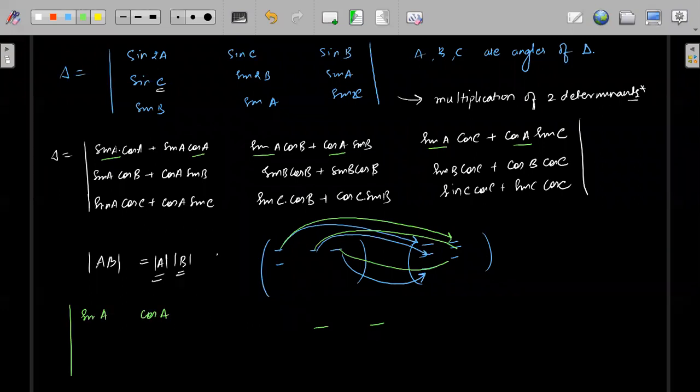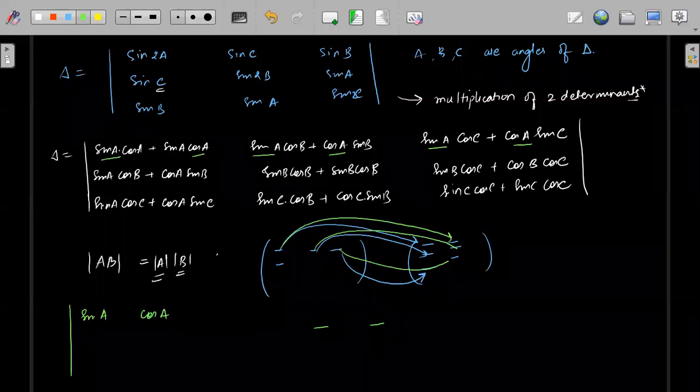And in the second, let's look at this one. Now we have cos A, cos B, cos C, then sin A, sin B, sin C, then cos A, cos B, cos C, sin A, sin B, sin C. So what can we see?